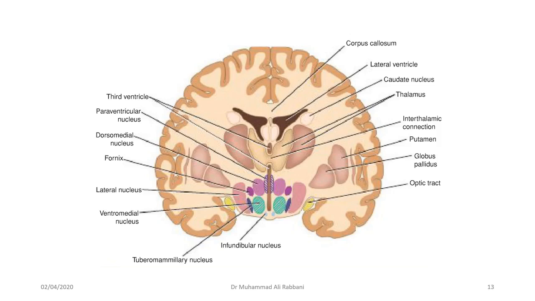I am not going into much detail, but I just want to show you that this is a coronal section of the brain passing through the hypothalamus. In the midline there is the third ventricle, and these are the different nuclei at different parts of the hypothalamus. The point I wanted to show you is this fornix, which divides the hypothalamus into two parts. On the medial side of the fornix will be the medial part of the hypothalamus, and on the lateral side of the fornix will be the lateral part of the hypothalamus.